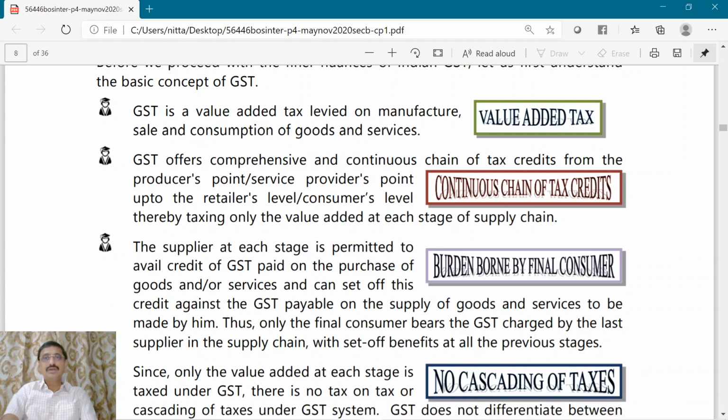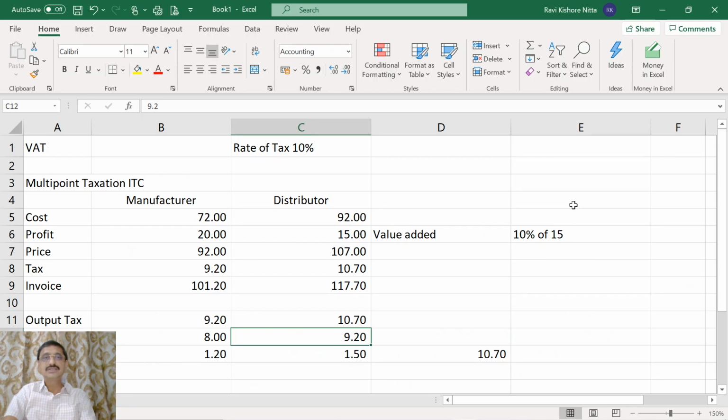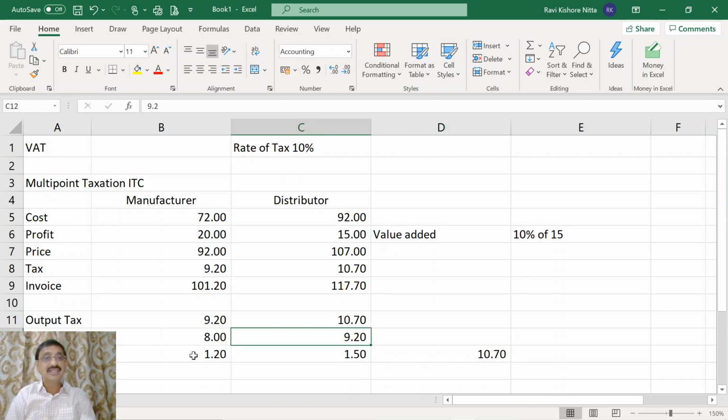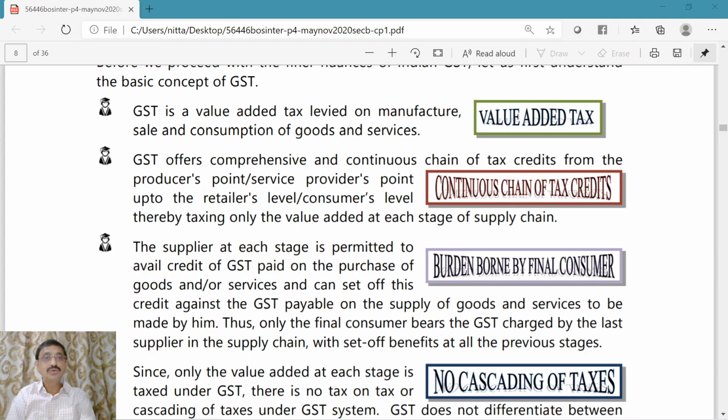Now moving forward, the next one is continuous chain of credits. Here the manufacturer got the input tax credit, the distributor also got the input tax credit. If we continue this chain with the wholesaler and retailer also, we will understand that everybody gets the input tax credit. Thereafter, the burden will be borne by the final consumer.